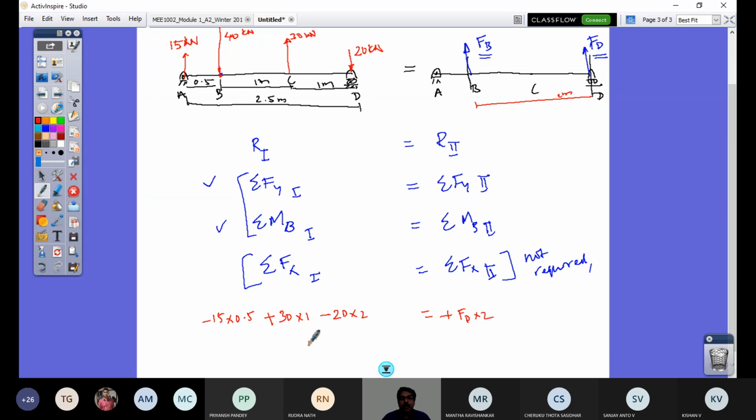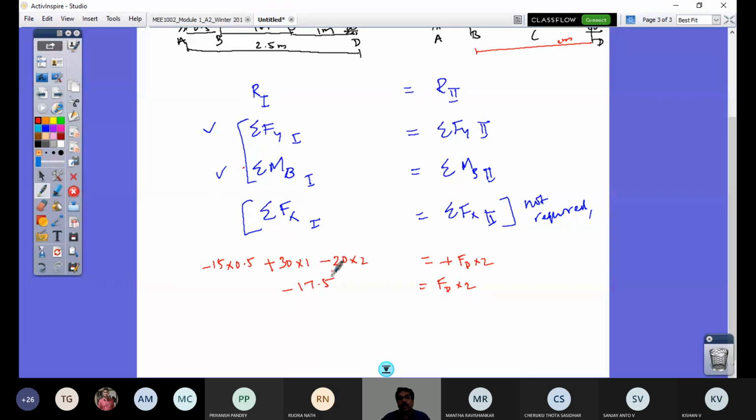So I get minus 17.5 on this side, and here FD into 2. So FD equals minus 17.5 divided by 2. I get minus 8.75 kilonewton. So that's going to be an 8.75 kilonewton down force.